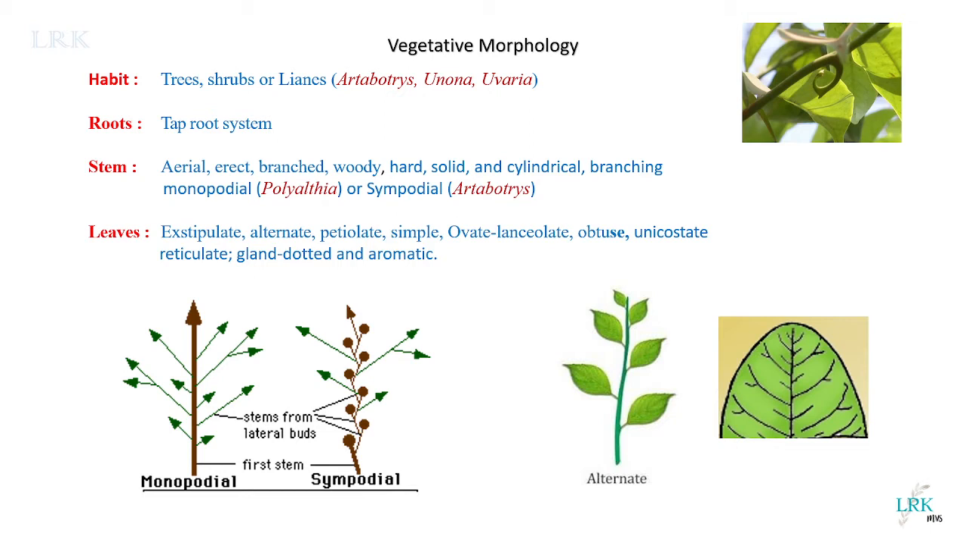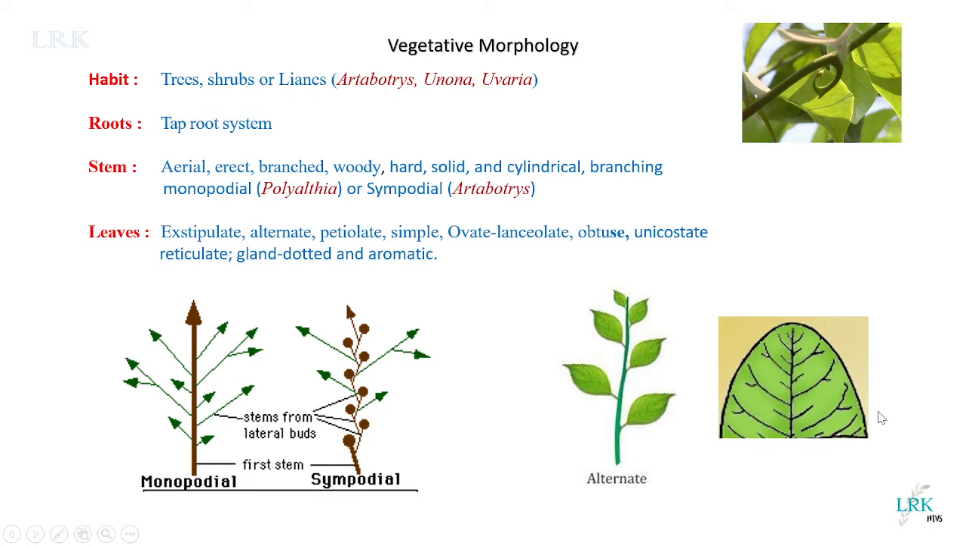But in this family, the leaves are exstipulate and they are alternate. You can see here from each node only one single leaf develops. The leaves have petioles, so they are petiolate. They are simple leaves, not compound leaves. You can see the margin is entire, and the shape may vary from ovate to lanceolate, and sometimes they may be obtuse. If the tip of the leaf lamina is blunt like this, we call it obtuse. So the shape may be ovate to lanceolate, and the tips may be acute or obtuse.